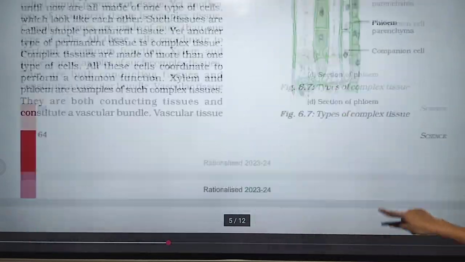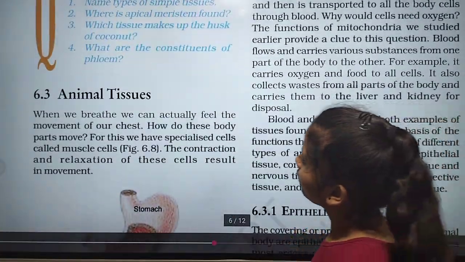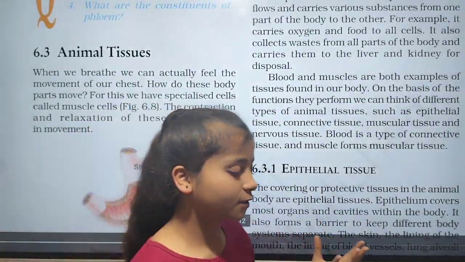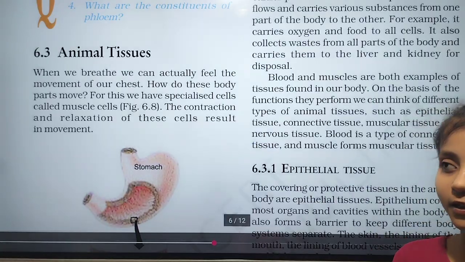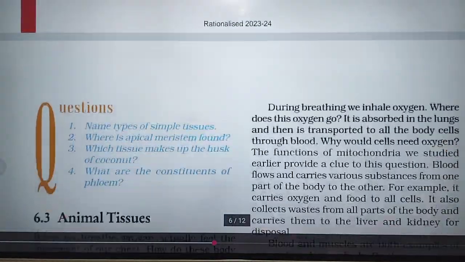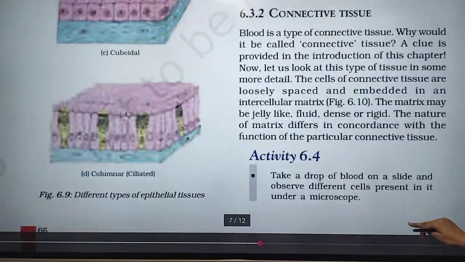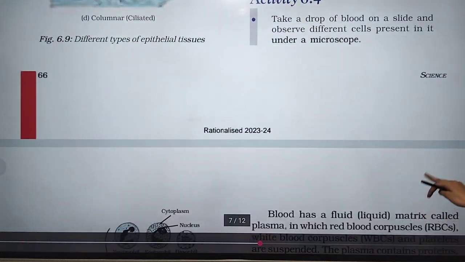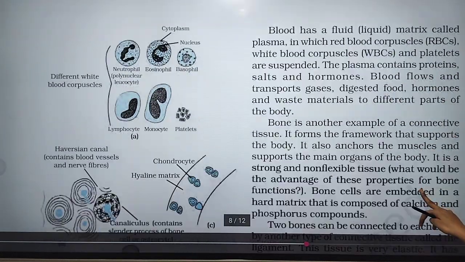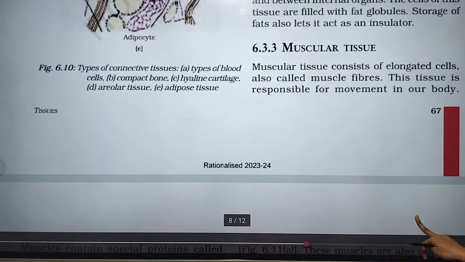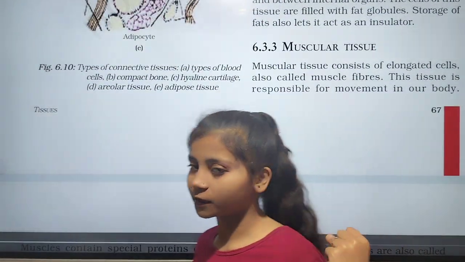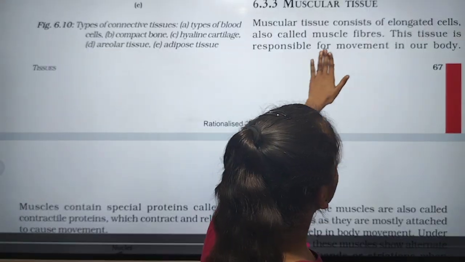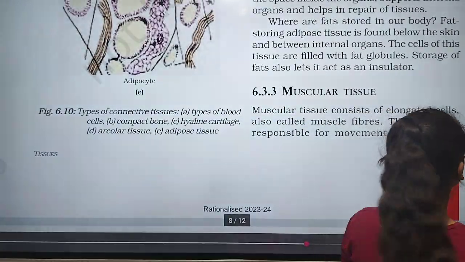We will read this. And this one is about animal tissue. In animal tissue there are also many types, like epithelial tissue and connective tissue. Connective tissue includes blood and lymph. Then there is muscular tissue, which is responsible for the relaxation and contraction of our body and also helps in movement.